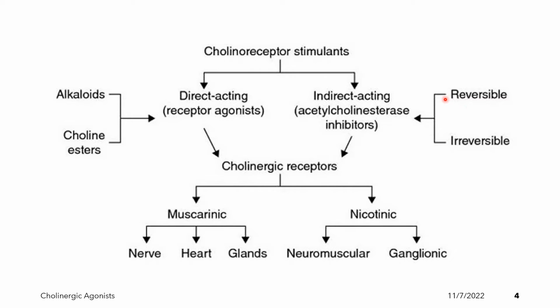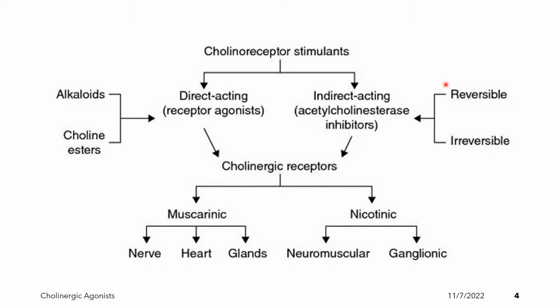When it is irreversible, this refers to the binding of the drug to the enzyme. When you say irreversible acetylcholinesterase inhibitor, the binding of the drug to the enzyme is very strong and the binding is covalent in nature.